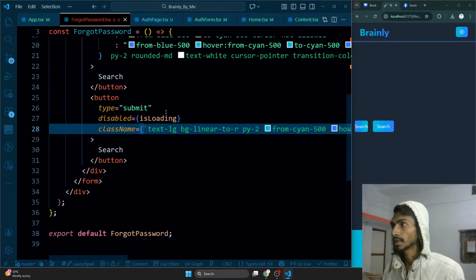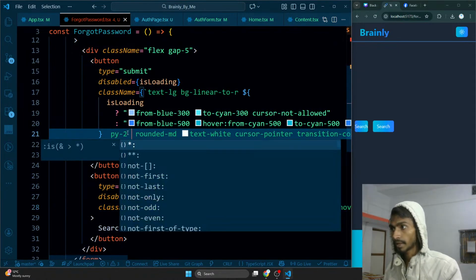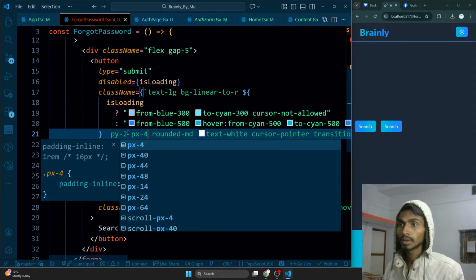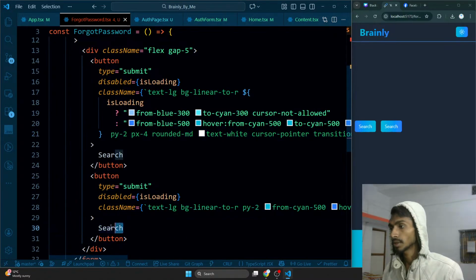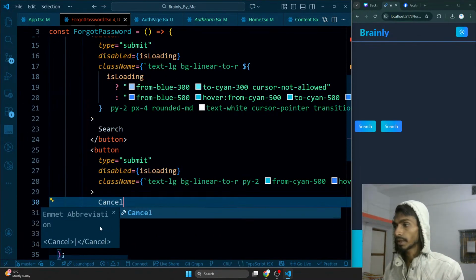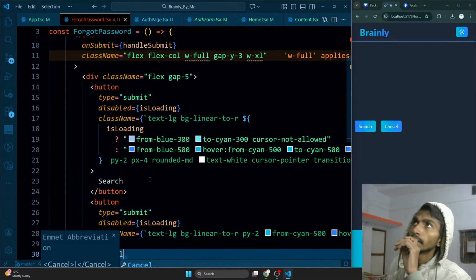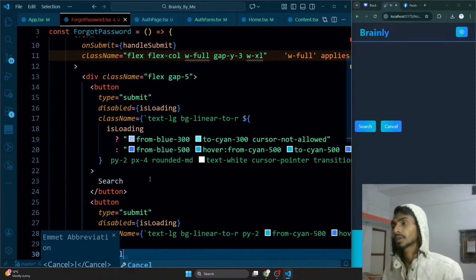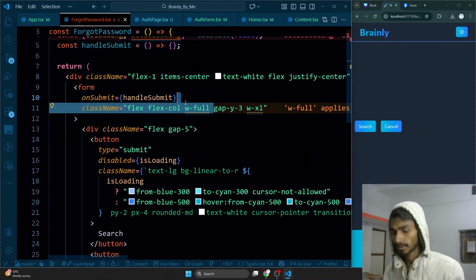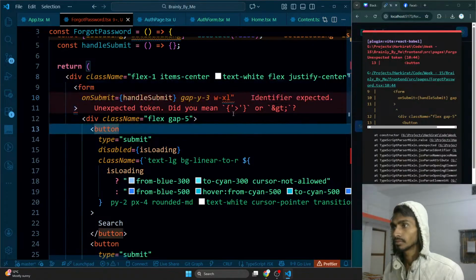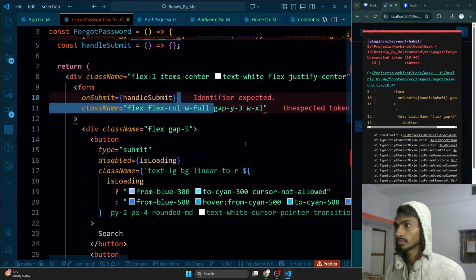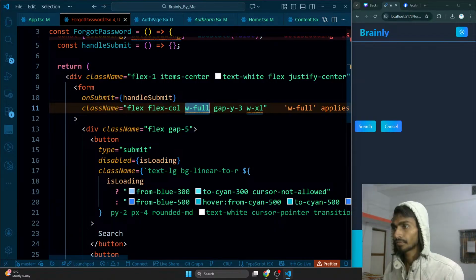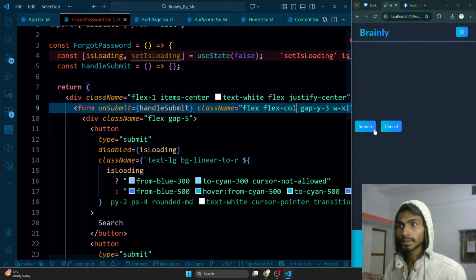Same thing I will be doing here at the top as well. So this will have some padding. Px is gonna be equals to 4. That's gonna be looking like this. First of all, let's make it a cancel button. So that's gonna be a cancel button, and first one is gonna be the search button. And as soon as I search, so I will say if the email is right, an email has been sent to this particular email. Something like this, search and all.